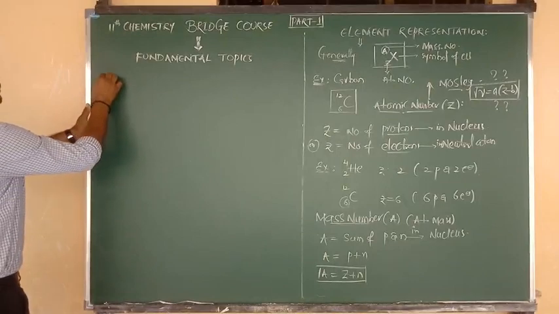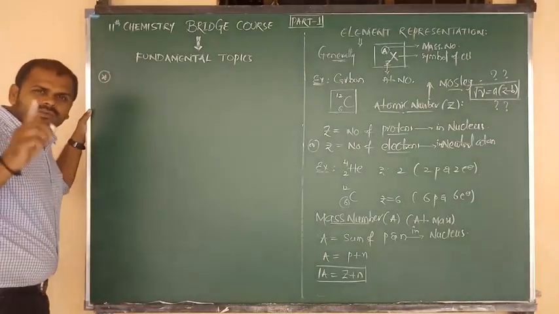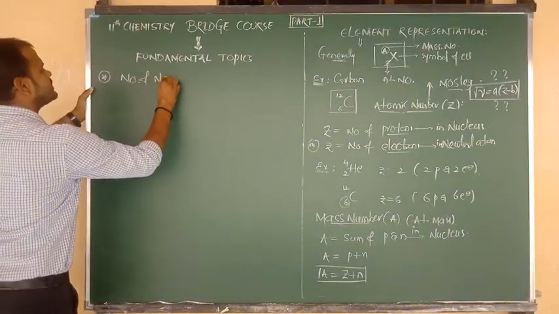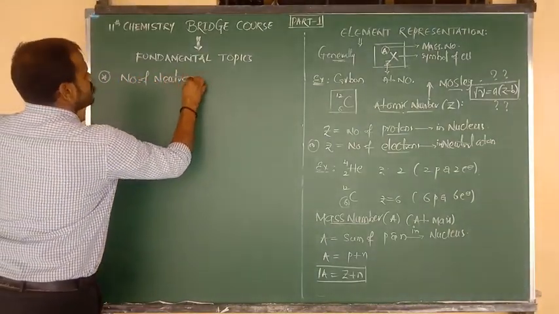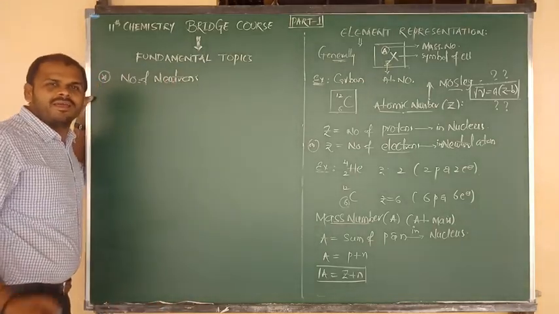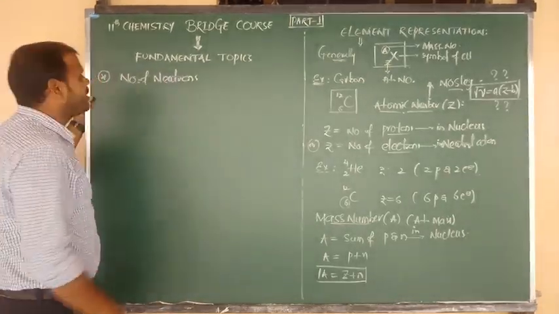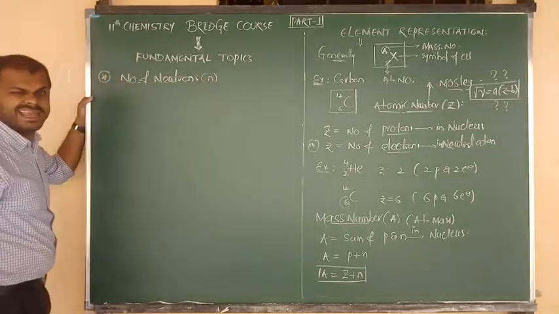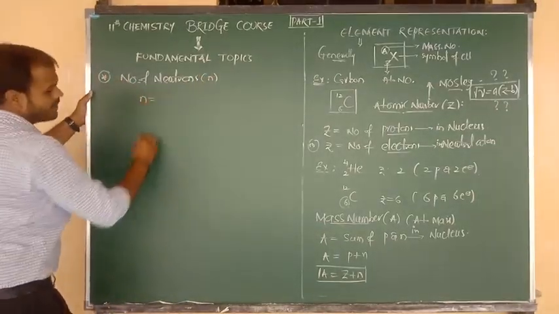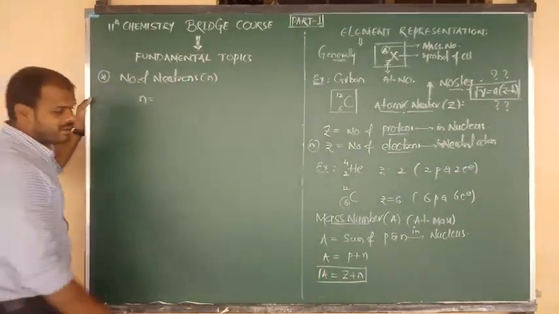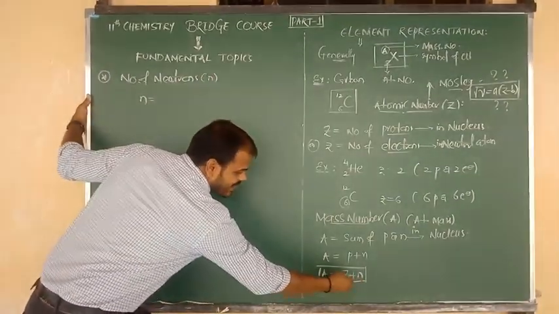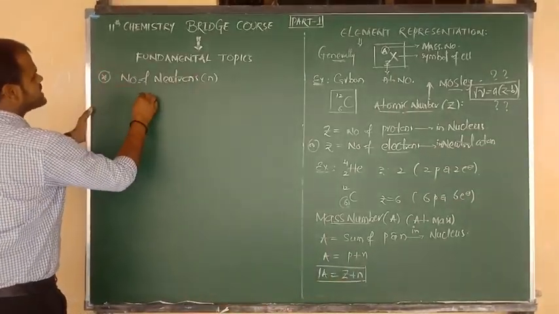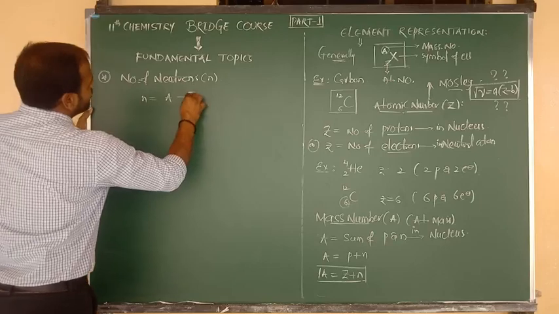Right. Now here I am going to give you another formula. What is the formula to calculate the number of neutrons? Which formula do we have to use to find the number of neutrons? The number of neutrons, small n, can be calculated using the formula. From this formula we can derive the equation. We want the n value, means take the Z value to the left side. So we can say A minus Z. So the number of neutrons n is equal to A minus Z.